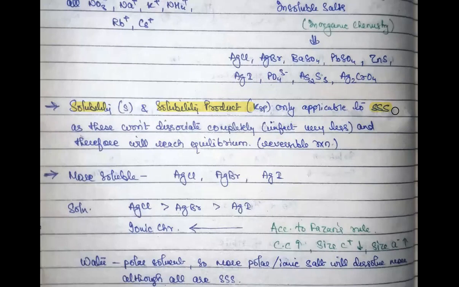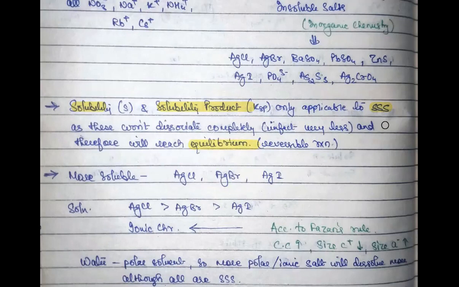But a sparingly soluble salt will actually show equilibrium, because only some part of it will form ions, and we have already discussed equilibrium. In ionic equilibrium, there are some undissociated particles and some dissociated ions, and the equilibrium exists between those.